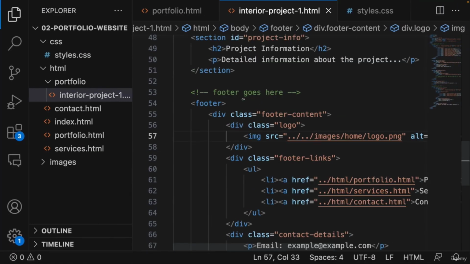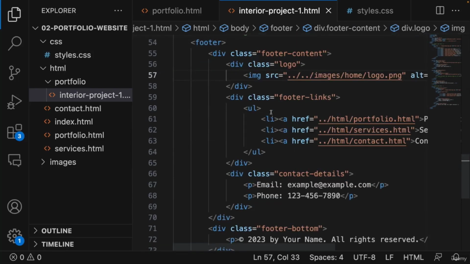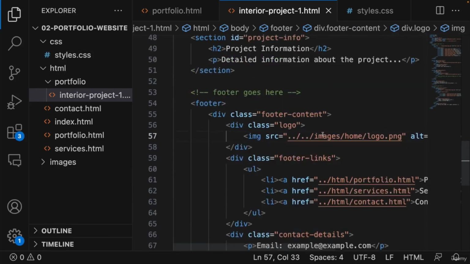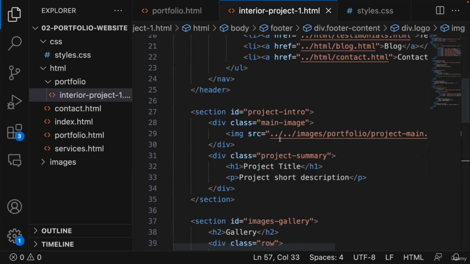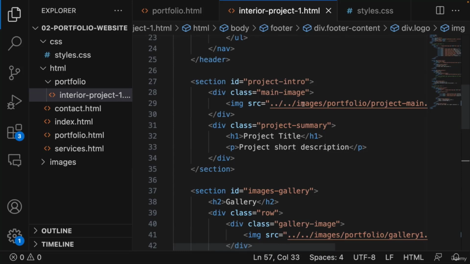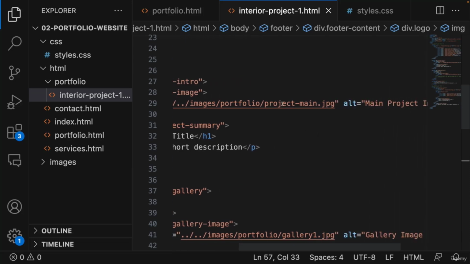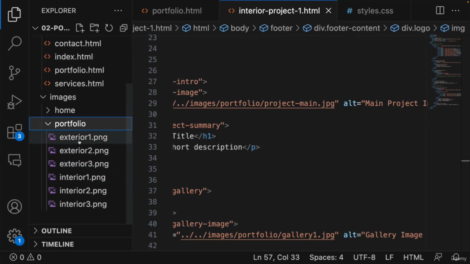Here we are inside our interior project. And let's look for the main image. So here we have the header, then we have the image here. It jumps into images, portfolio, and then this image. But if we come here inside the images, we have the folder for portfolio and we require to show this image, interior one.png. So I'm going to click on rename and copy the name of it.